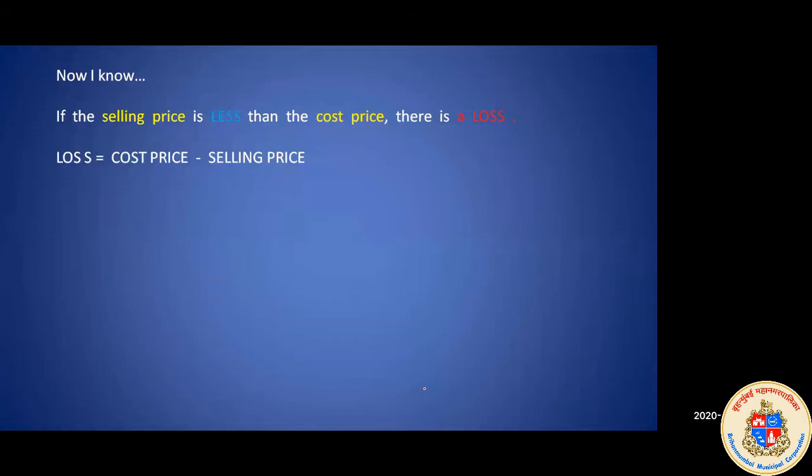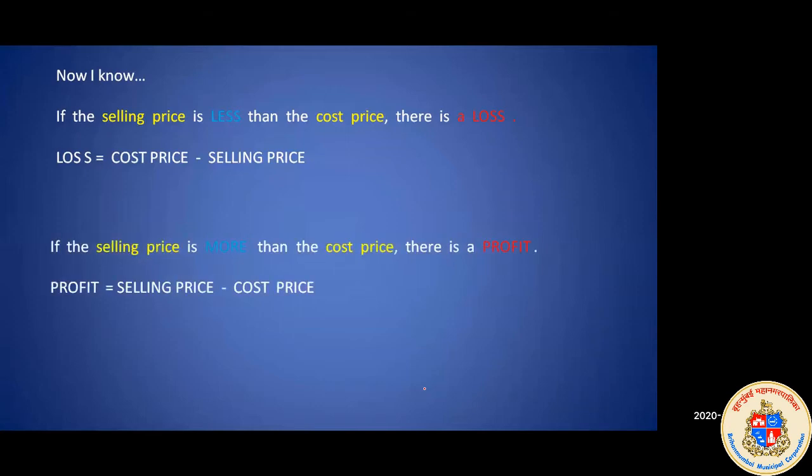That means if you're selling it at a lesser price, your cost price is bigger, and if your cost price is greater and your selling price is less, then obviously it will be a loss for you. And if your cost price is less, if you're buying it in a lesser amount and selling it in a greater amount, then you will be making a profit. So it will be a profit if your selling price is more, and it will be a loss if your selling price is less.